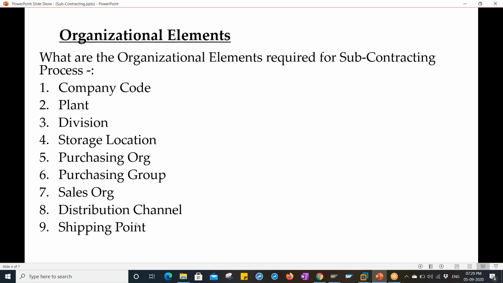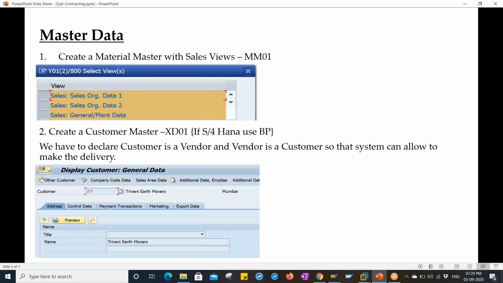You have to create the material master with the sales view, then only can you create a subcontracting with delivery process. When we create a customer, you have to assign the vendor over there. Then only can the system understand that the vendor is a customer and the customer is a vendor, and only then will the system allow creating a delivery. So let me show you right now.